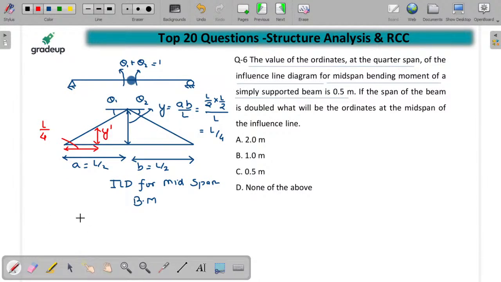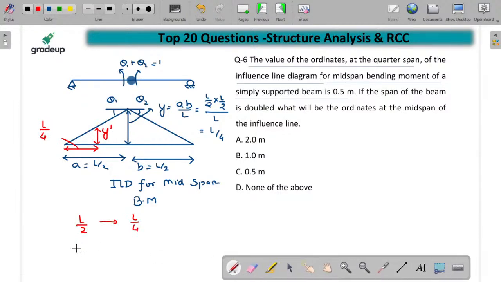Right? Now we know that, guys, at L by 2 distance, we have an ordinate of L by 4. If we have a distance of L by 4, then what will be the ordinate, which is y dash? So just write y dash is equal to L by 4 into L by 4 divided by L by 2. You can cancel it, okay? And we can cancel this one also, which is L by 8. Simple. Now we know that, guys, this particular value is equal to how much? It is equal to 0.5 meter.